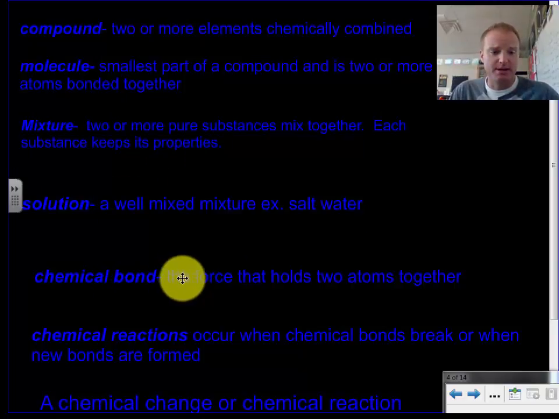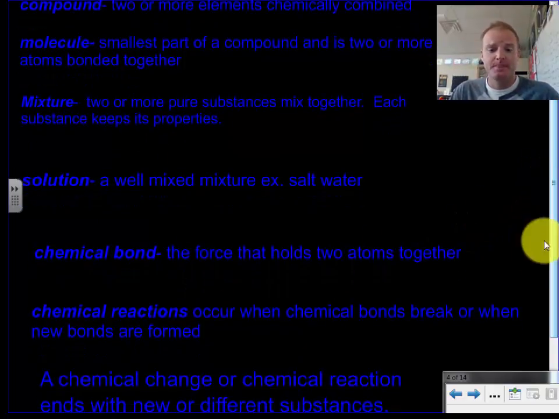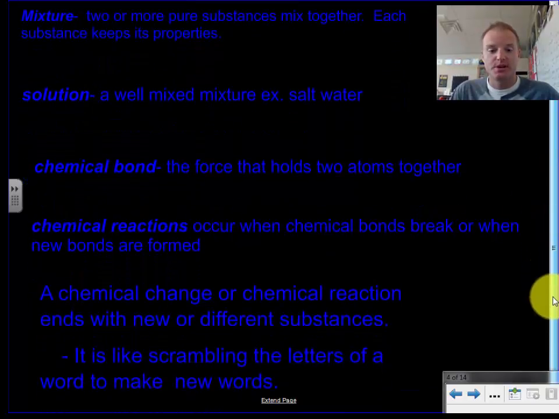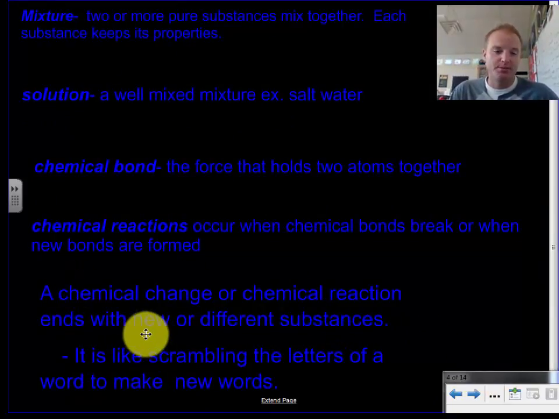But in a chemical bond down here, things are chemically bonded together. Now they can't be separated as easily. So a chemical bond is that force that holds atoms together. And chemical reactions here occur when chemical bonds break or when new bonds are formed. So the way you think about this is a chemical change or a chemical reaction ends with new or different substances.